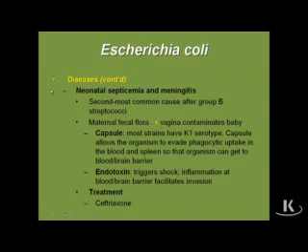Next disease we're going to focus on is neonatal septicemia and meningitis. We said that this was second most common after group B strep. The infant acquires the organism from the maternal fecal flora, so it gets contaminated as it comes through the birth canal. What's going to be an important virulence factor here is the capsule. Remember, I gave you that example earlier. It has the K1 capsular serotype. Okay? And that helps it get across that blood-brain barrier.